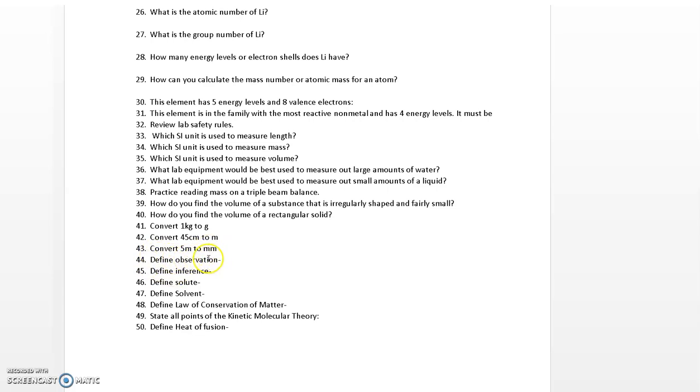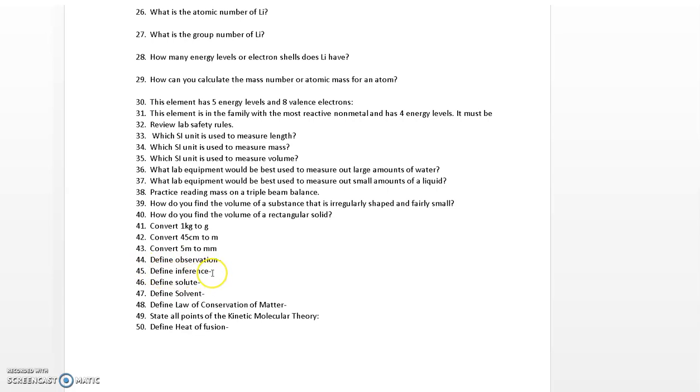Define observation. An observation is something that you can experience and note with your 5 senses. You see it, you can touch it, you can taste it, you can smell it. It's something that you visually experience or see. And it's indisputable. Okay?